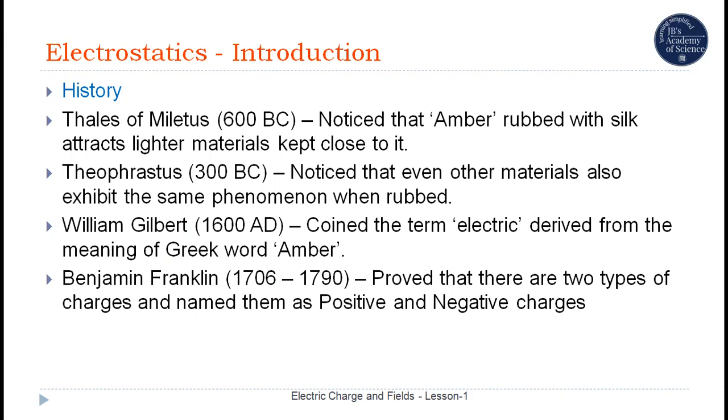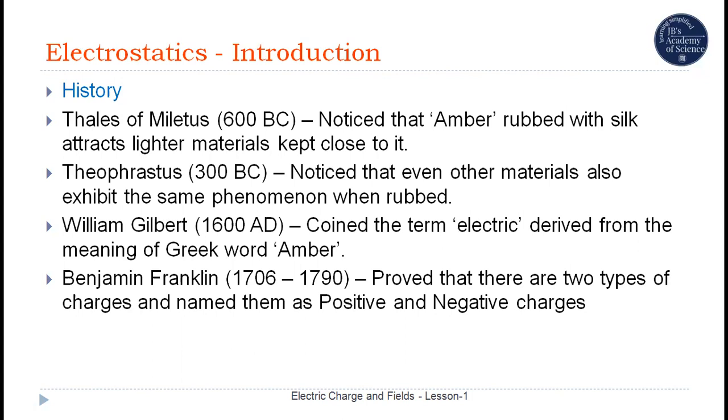In 1600 AD, a scientist named William Gilbert conducted many experiments to study the property exhibited by amber and other materials, and he coined the term electric, which is derived from the Greek word for amber.